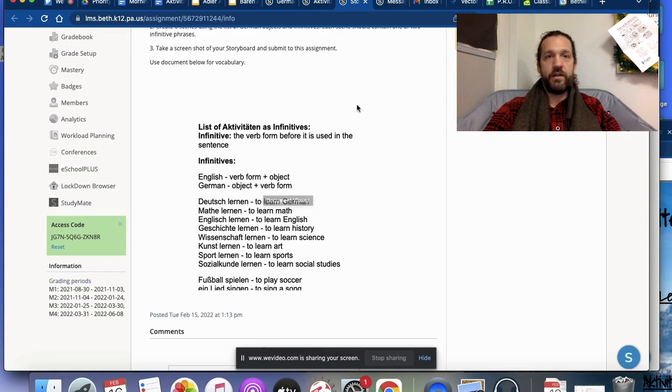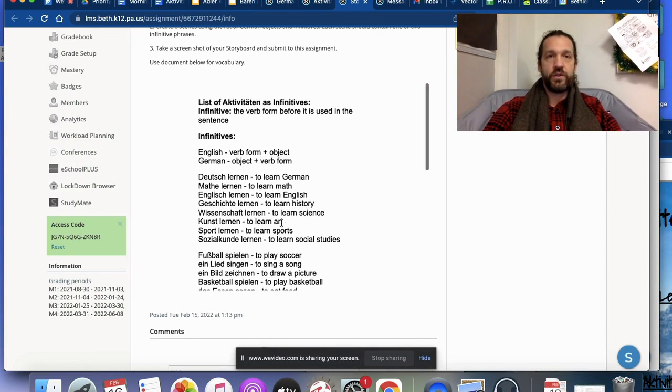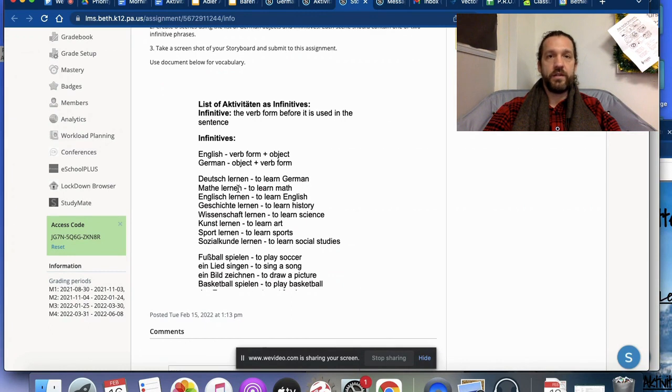So examples of that in English would be to learn, to play, to sing, to draw, to eat. And then in German, the infinitive is just the verb with an en ending, so no to. So we're adding objects for these infinitive object expressions in order to express an activity.